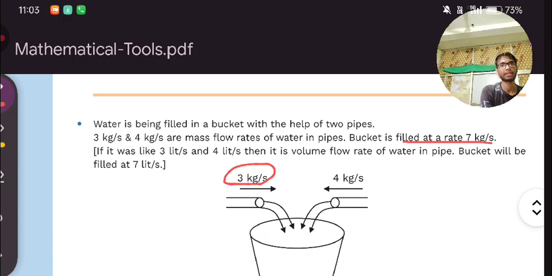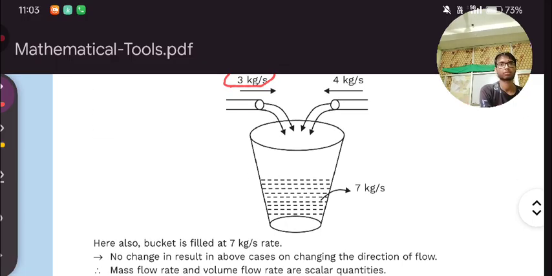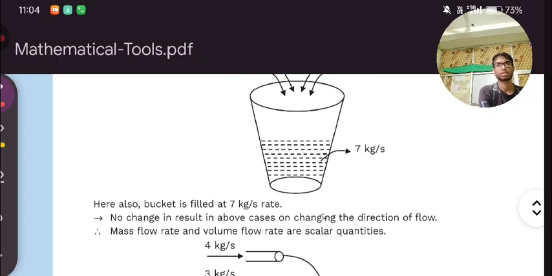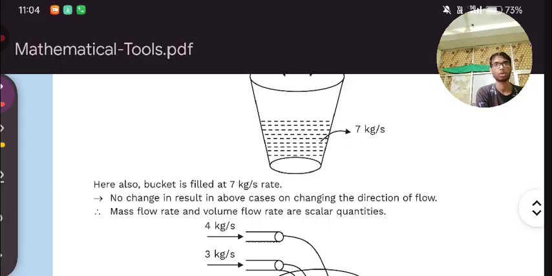Here we are adding 3 kg and 4 kg, and now in the bucket how much water will come? 7 kg per second. Hence the bucket is also filled at 7 kg per second. No change in result.